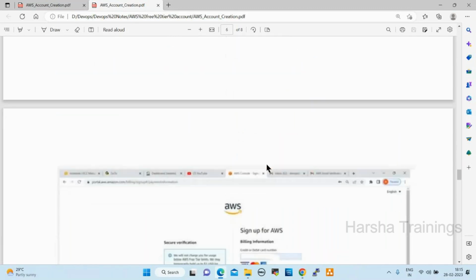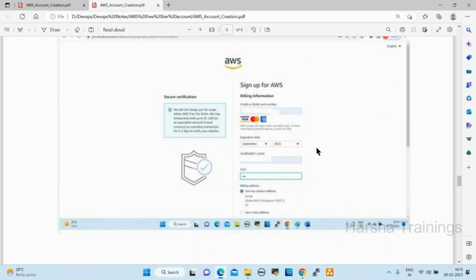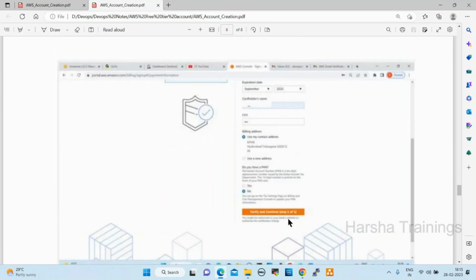Once you click on continue, it will ask you to provide your bank details, either credit card or debit card. You need to provide the 16-digit number, CVV number, and expiry date. Once you provide this, you can verify and continue.